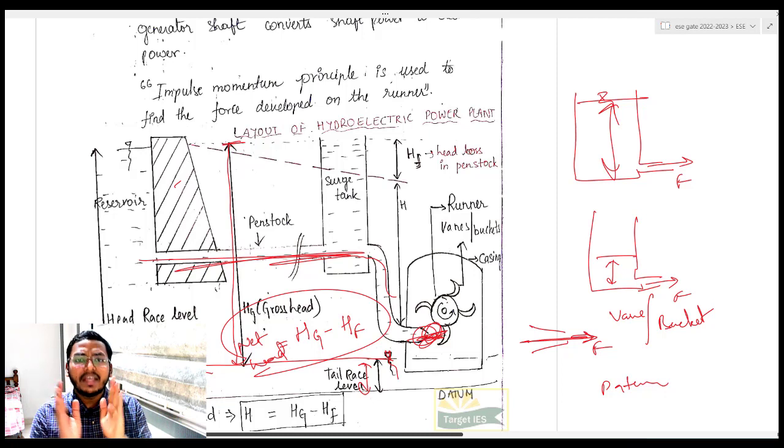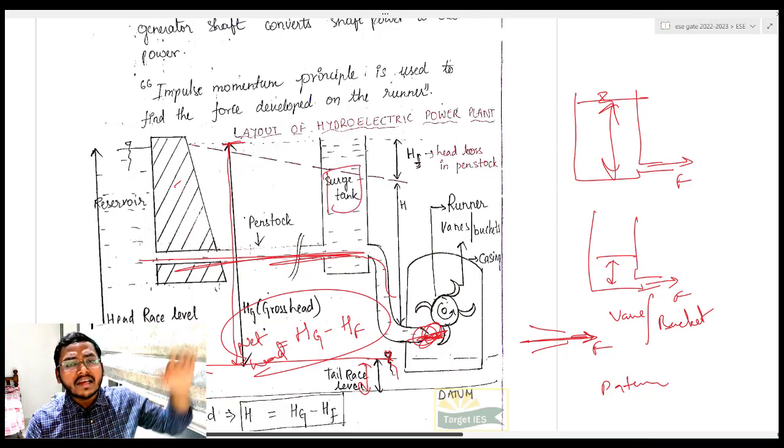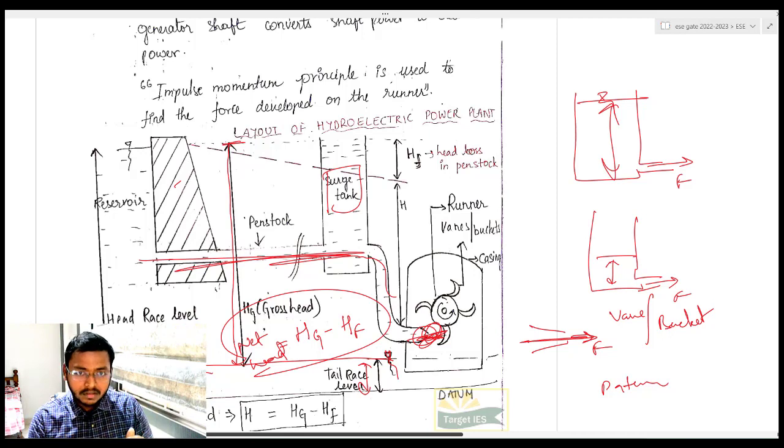Is the concept clear for you? Will you remember it? Here only, let me tell you the application of the surge tank also, so that in future there is no problem and you should be able to answer. What is this surge tank? It is nothing complicated. The water level in the reservoir could fluctuate, right? So the water which is coming could fluctuate. To avoid these fluctuations, we have a surge tank. The main purpose of the surge tank is to avoid the fluctuations in water flow which goes and hits this turbine. I hope it is very clear, right?